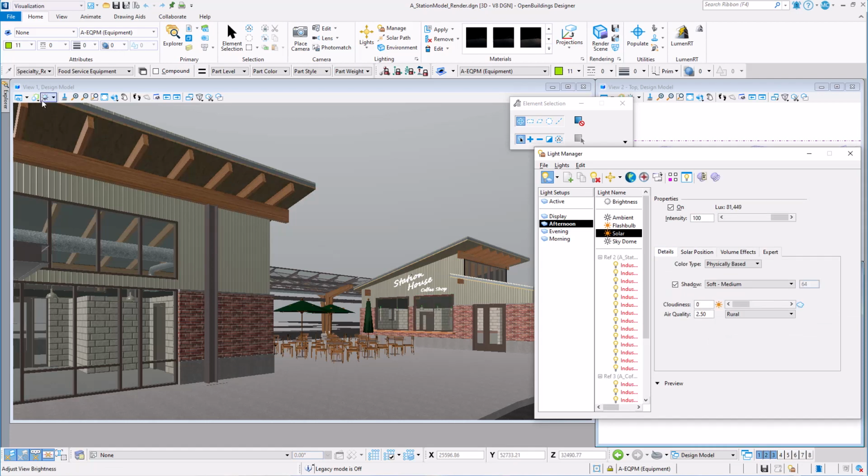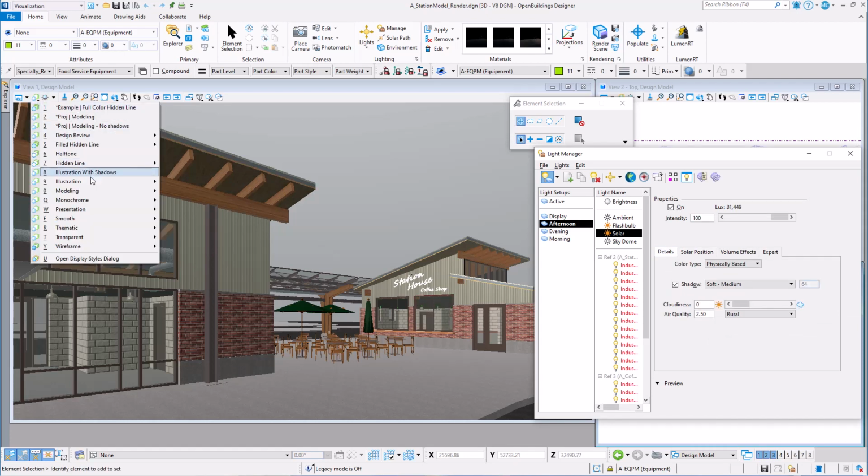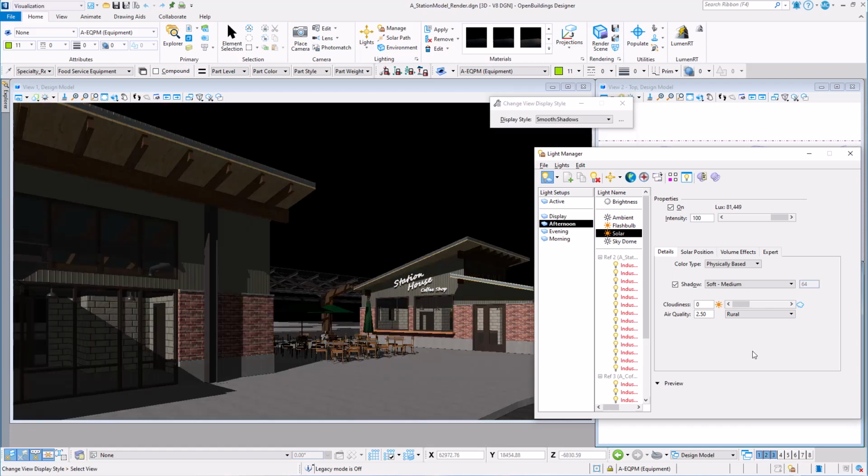You will need to have a display style with shadows to see the effects of the solar settings on the view. On the Details tab, you can set the color or temperature. Physically Based will automatically set it based on the date and time. Shadows can be turned on. For an exterior rendering, I like a soft median, but keep in mind softer shadows mean more render time.